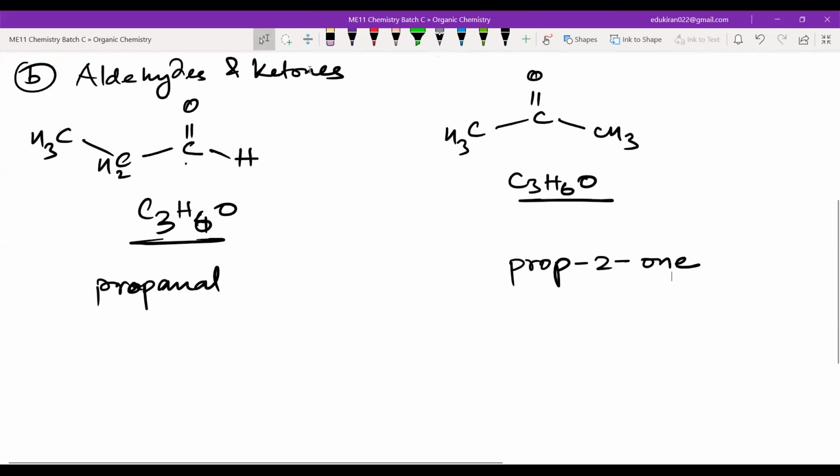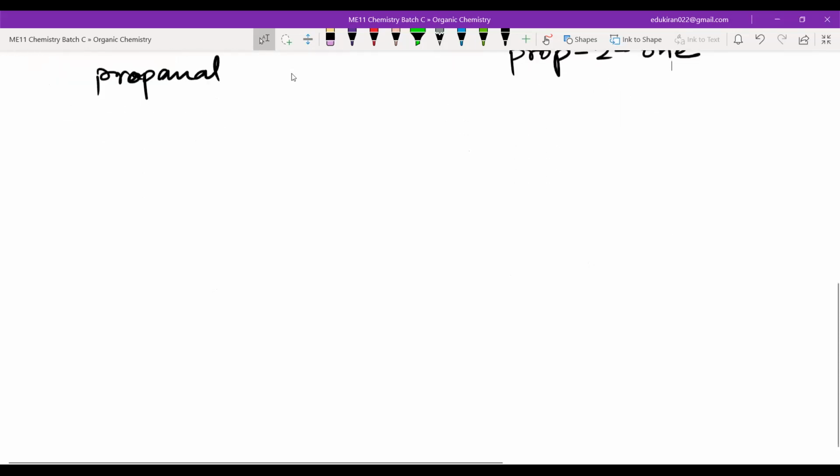I hope one example is fine for aldehydes and ketones. Yes or no? Yes, sir. I know. You can see what is happening here. Can I move? Yes, sir. Right, next. B, C, D. No, A, B, C. C, yeah.